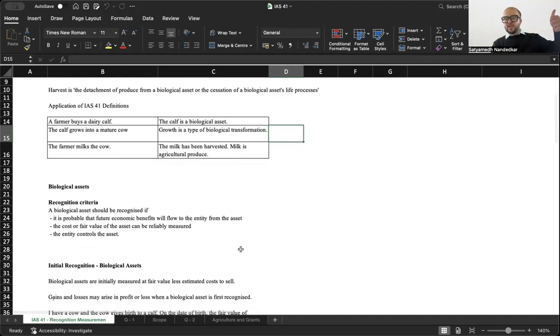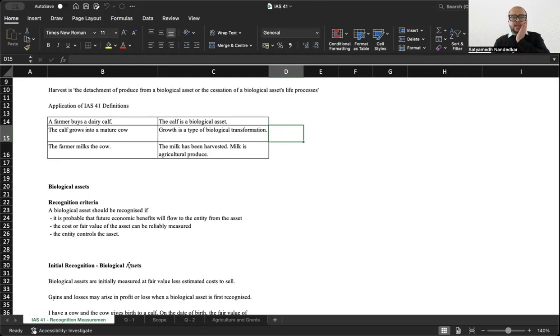For biological assets, that is animals on the farm and trees, what is the recognition criteria? A biological asset should be recognized if it is probable that future economic benefits will flow to the entity, the cost or fair value of the asset can be reliably measured, and the entity controls the asset. It behaves very much like any other non-current asset.